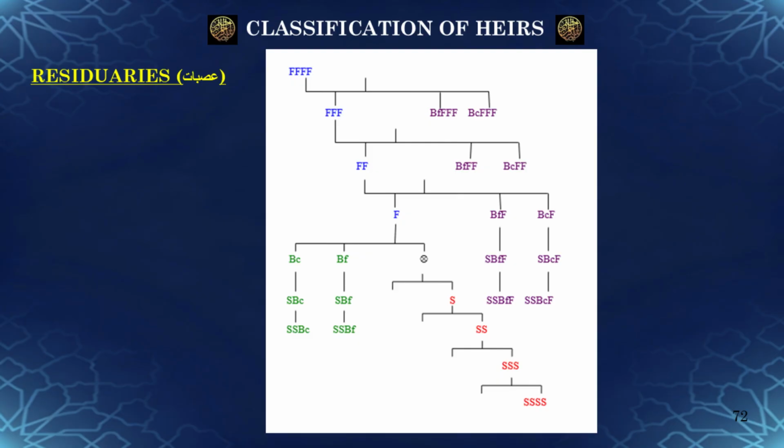Finally, we have the descendants of the true grandfathers. These consist of the paternal uncles, both full and consanguine, their sons, as well as the great paternal uncles and their sons, and so on further up the family tree.